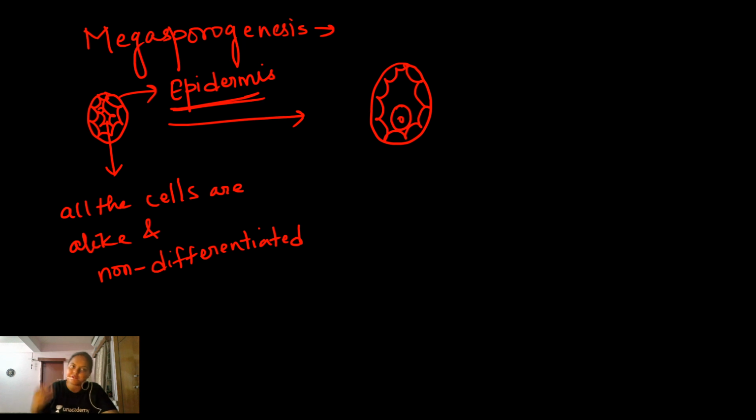This particular cell is now known as the archesporial cell. That means this cell is going to give rise to all of these structures in the ovule. This archesporial cell is derived from the hypodermal cell.